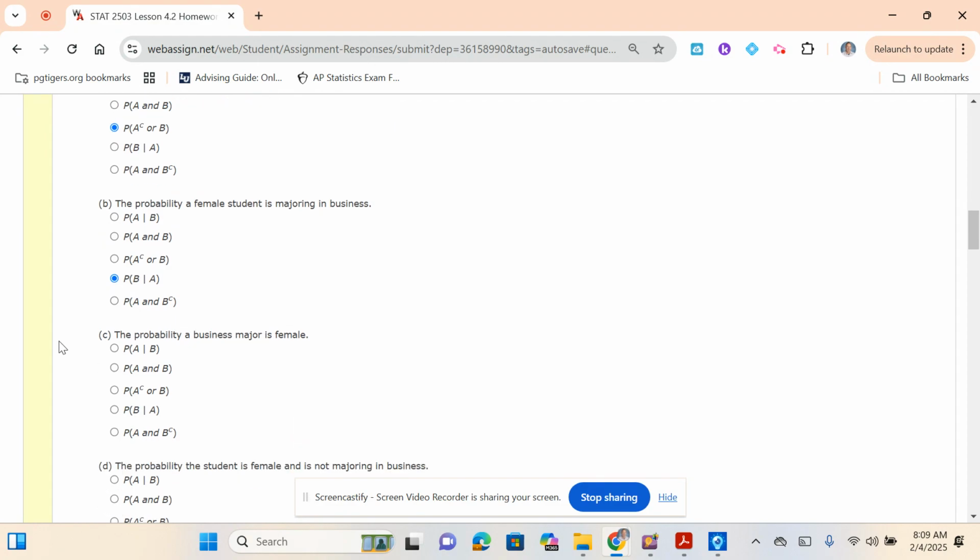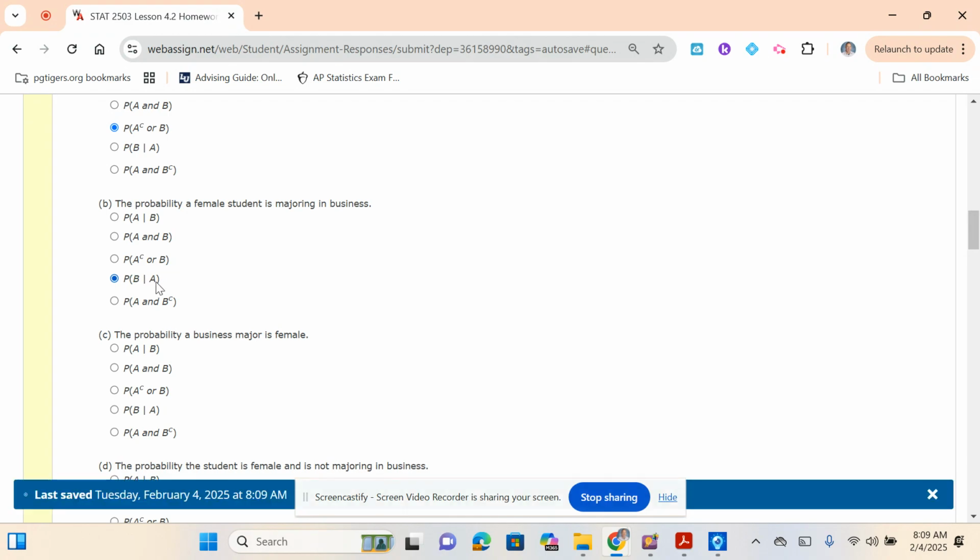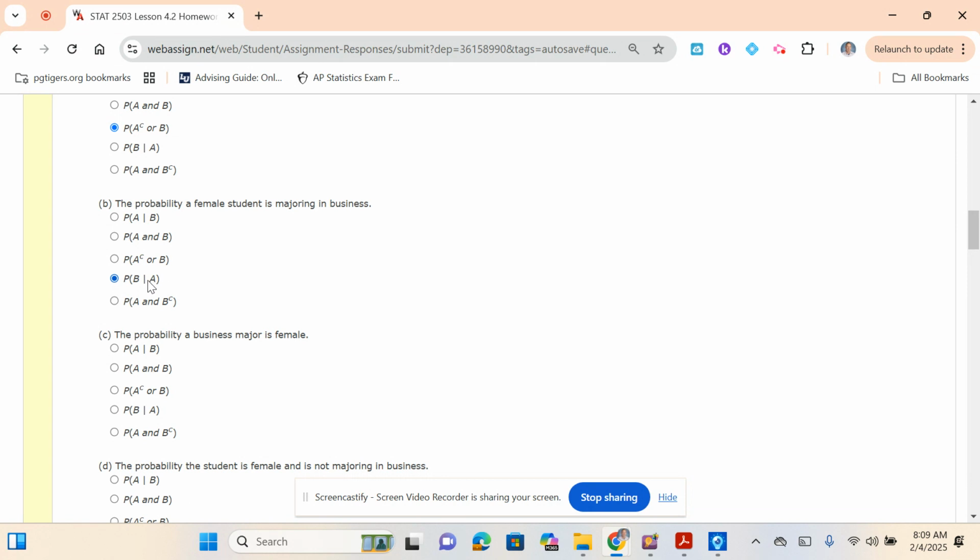The probability that a business major is female. This is backwards. Before, the event given was that they're female. Now what's going to go on the right side of the bar? Their business major. B goes on the right side because it's given they're a business major. How many of them are also female? So it'd be A given B.